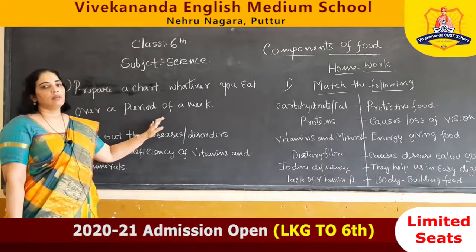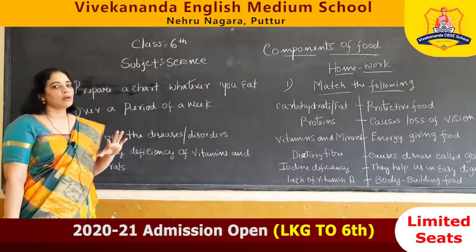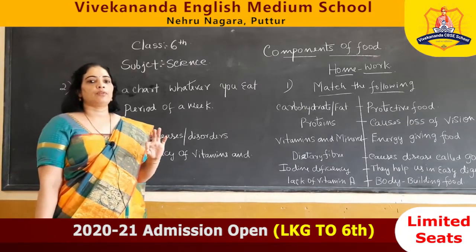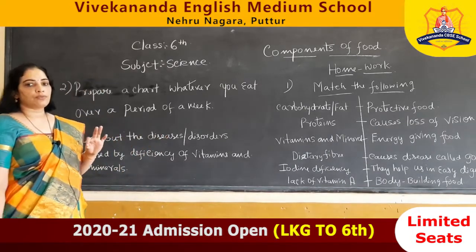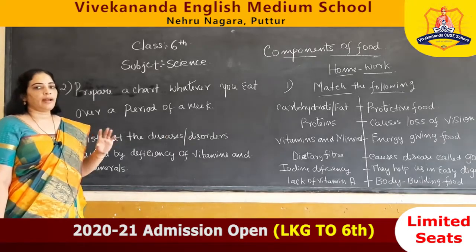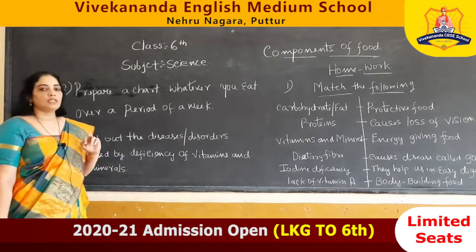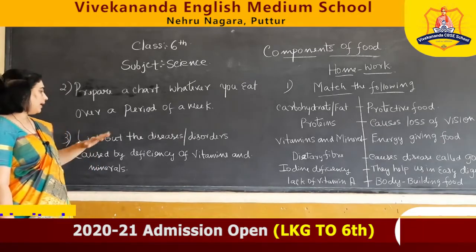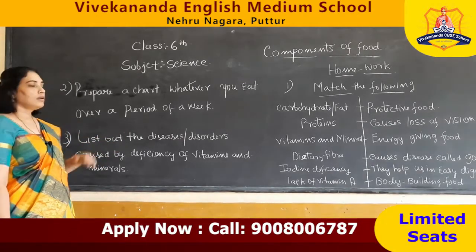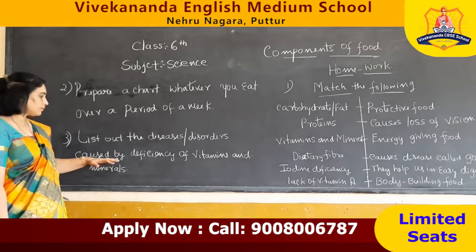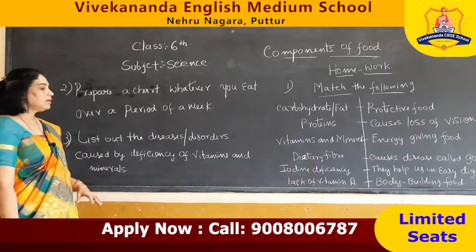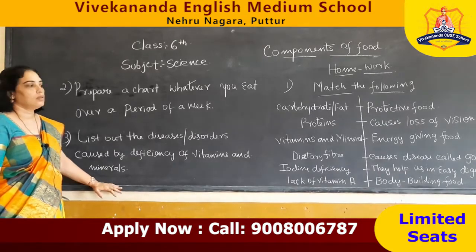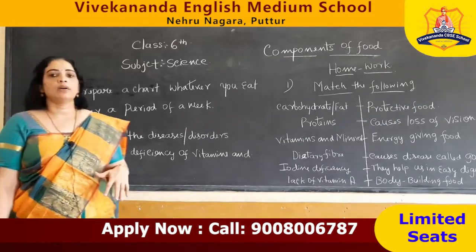For one week, write in one book and check which vegetables or which grains are used for that food, and write down which nutrients are present in that. And the third one is the list of the disorders caused by the deficiency of vitamins and minerals. So these three are homework.